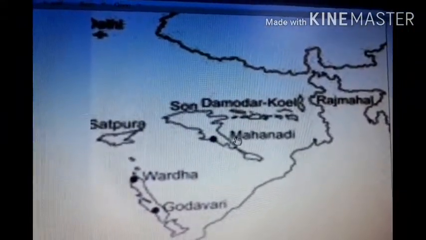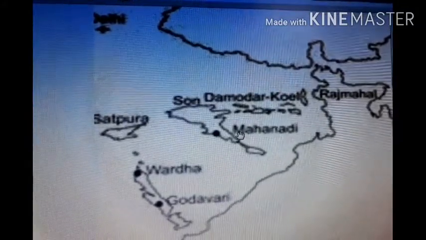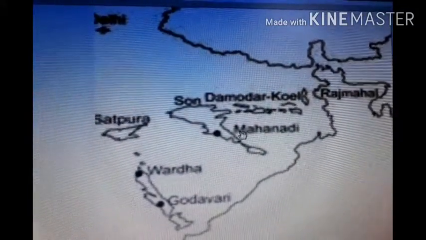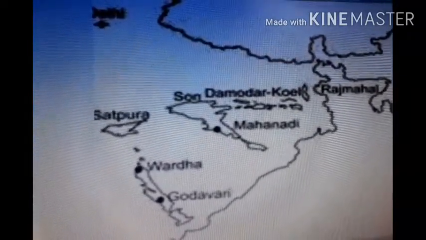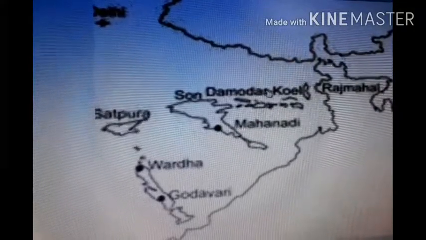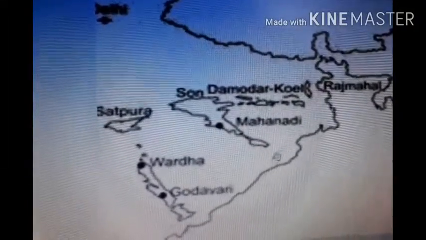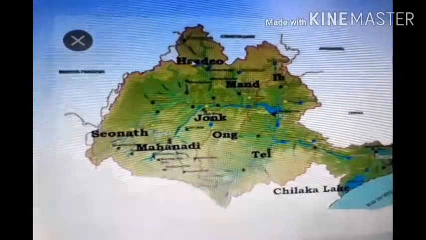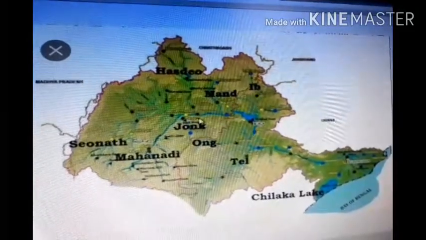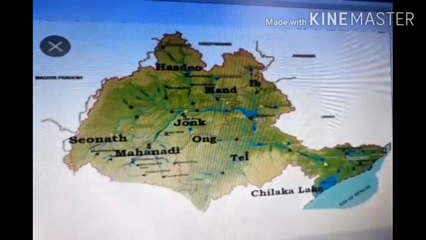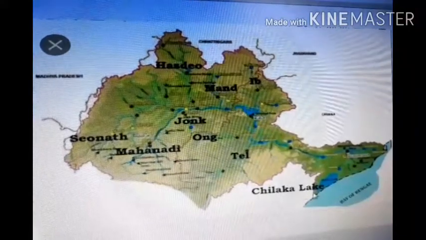Next river is Mahanadi. It is located in the Chhattisgarh highland. It rises from the highlands of Chhattisgarh and it covers the region of Odisha, Maharashtra, Chhattisgarh, and Jharkhand. Look at the map. This location is the Mahanadi, and many other tributaries also combine with this Mahanadi river. These are the different places where the Mahanadi moves and reaches the Bay of Bengal through Chilka Lake.